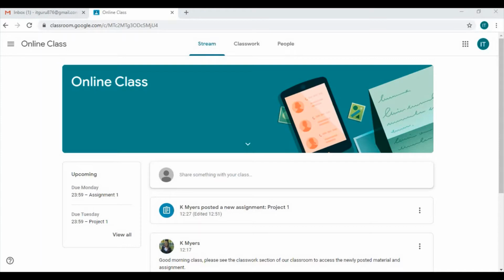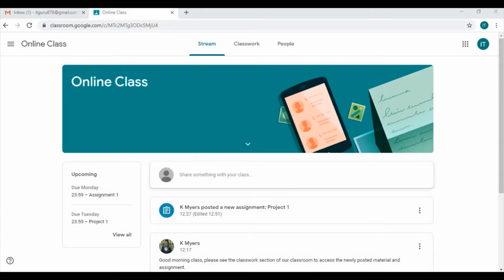Now in our last tutorial we went through the process of signing into our Gmail account, accessing the Google Classroom tab, joining a class using the code provided by our teacher, and now we are here on our default page, which is our stream page within our classroom.